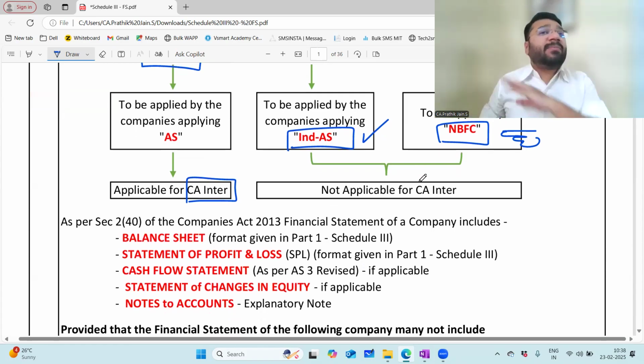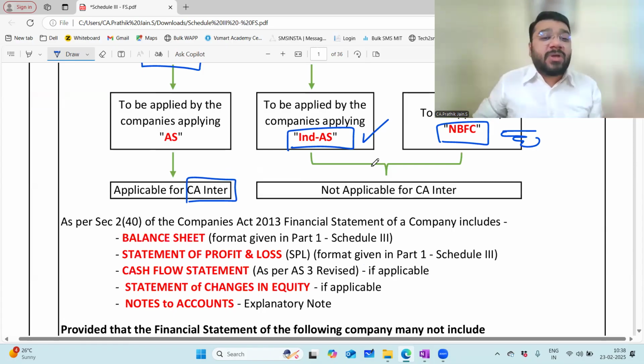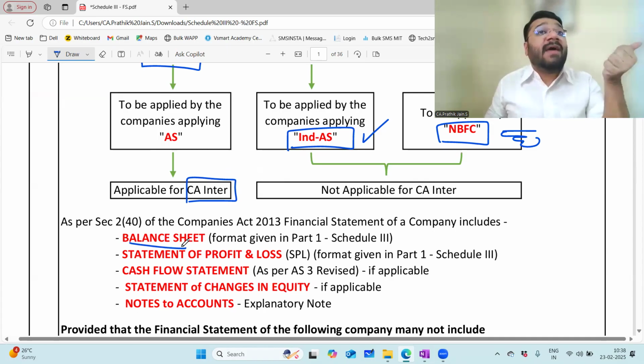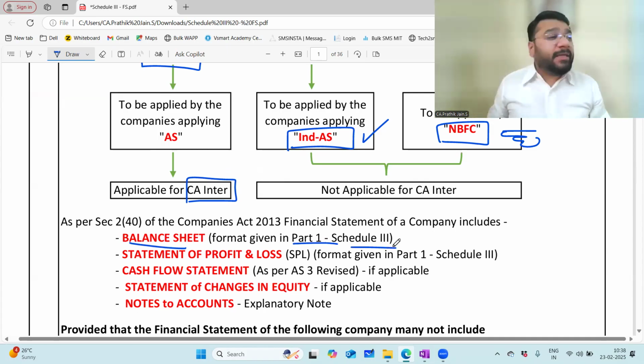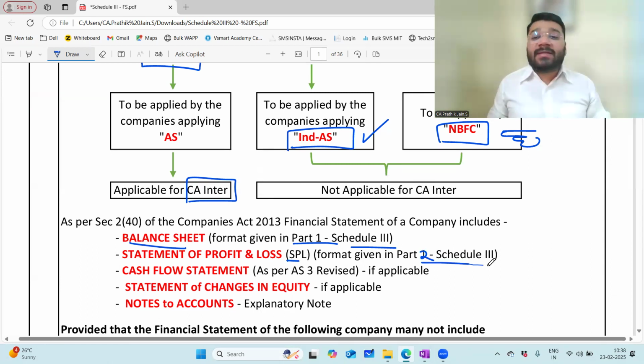The financial statement of a company includes how many documents in total? Five documents in total. The first document is the balance sheet. The format of this is given where? Part 1 of Schedule 3. Then comes the statement of P&L, shortly and sweetly called SPL. Which format is it? Where is it given? Part 2 of Schedule 3.